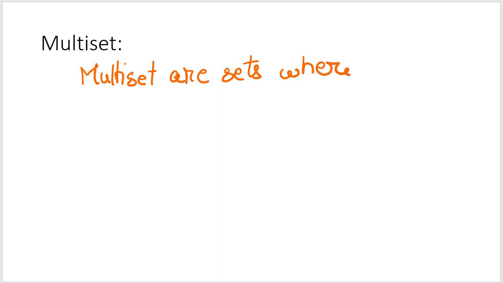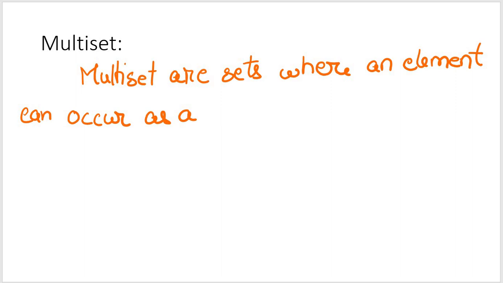Let's talk about multisets now. Multisets are sets where an element can be found as a member more than once.